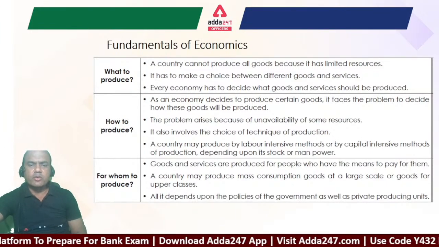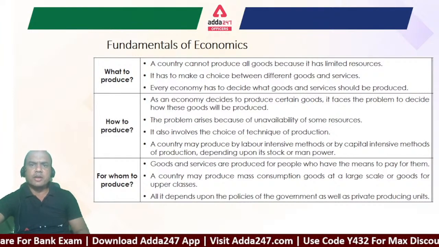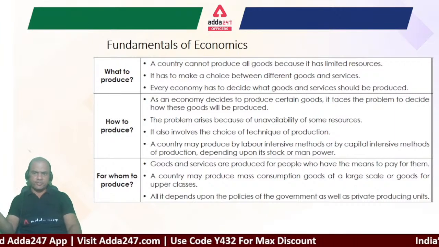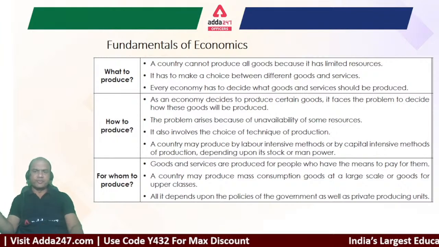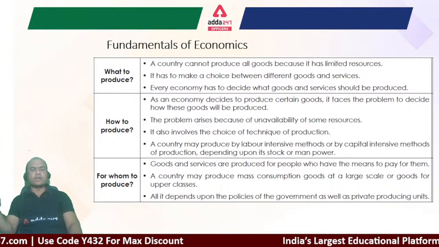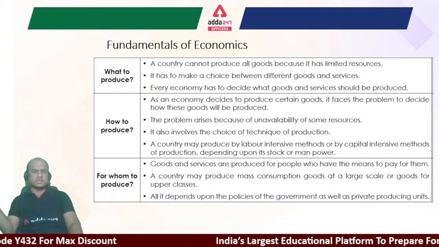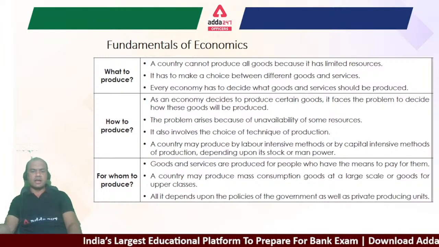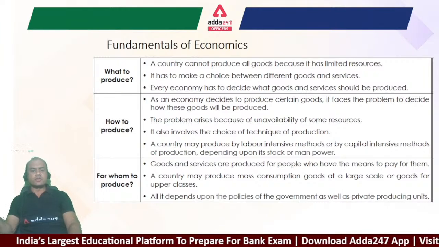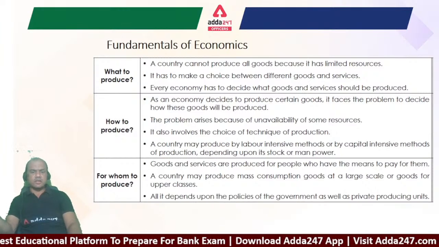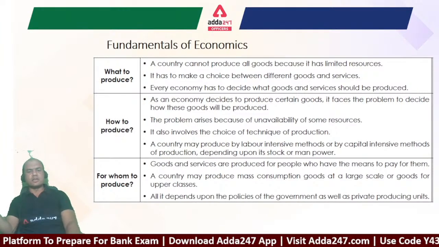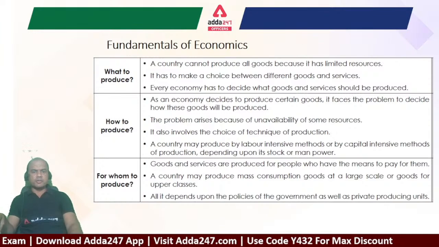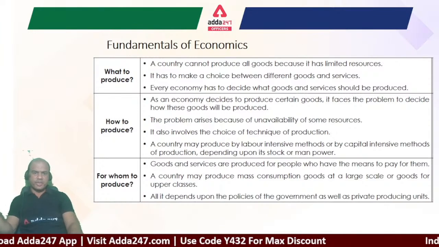See here, whenever you try to produce anything, always remember you can't produce each and everything. Why? Because the conditions in any country are not that fit. So because of unavailability of some resources, what are the resources here? If the land is not that productive in some desert areas, then can they produce vegetables? No, because the resources are not available. Similarly, in India also, the resources or the economies of scale for production are yet not available for certain electronic goods like chips, but we are working on that.